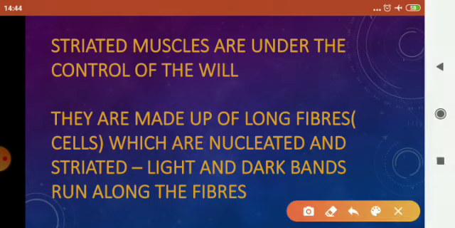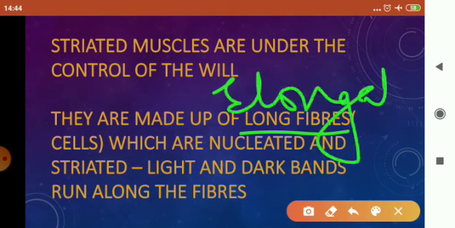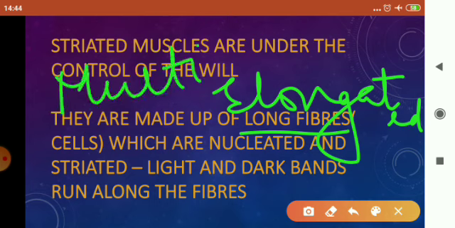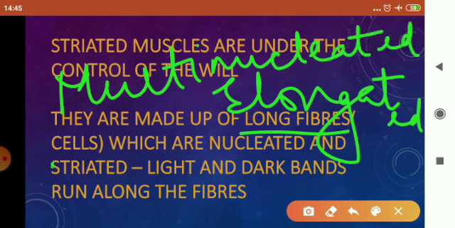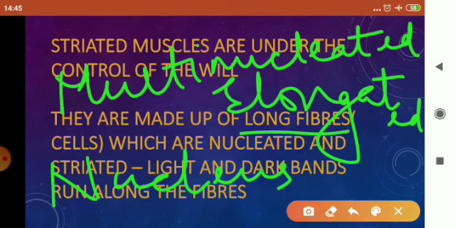They are made up of long fibers, or elongated cells, and these elongated cells are multinucleated. In a normal cell only one nucleus is present, which controls the activities of the cell, but in striated muscles there are many nuclei present.